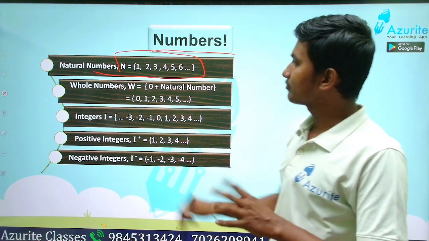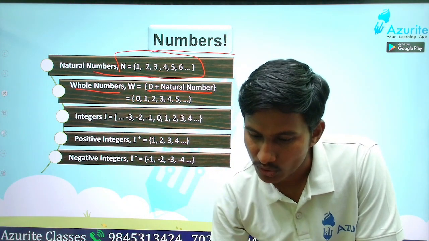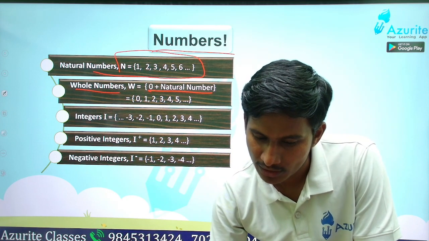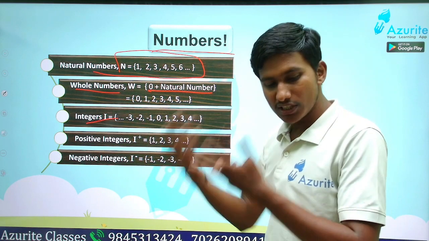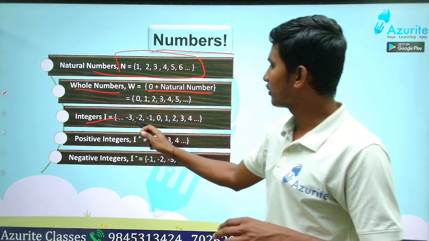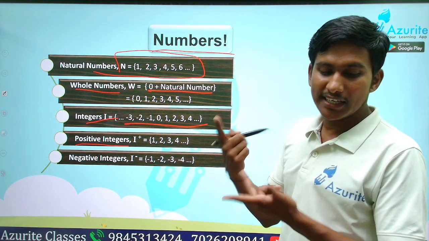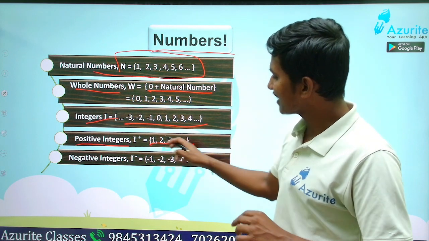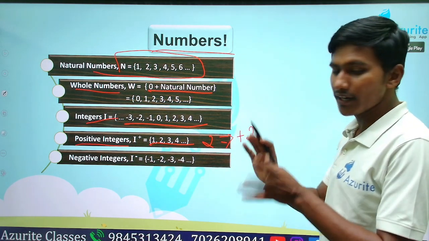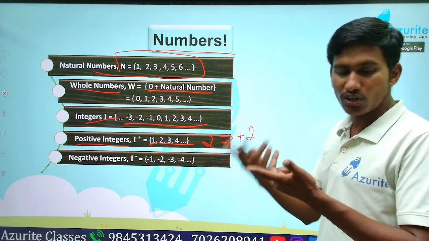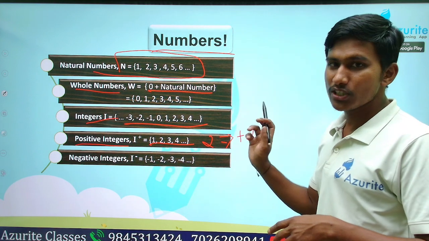Natural numbers means 1, 2, 3, 4, 5, represented with N. Whole numbers is 0 plus natural numbers, isn't it? So all the numbers 0, 1, 2, 3, 4, 5 are whole numbers. Got it? Next is integers, that is negative numbers, 0 and positive numbers. All those are integers. Positive numbers means only 1, 2, 3, 4, 5. If there is nothing in front of 2, it means plus 2. Both are the same, whether you write plus or not, it doesn't matter. Understood? So that is positive integers.